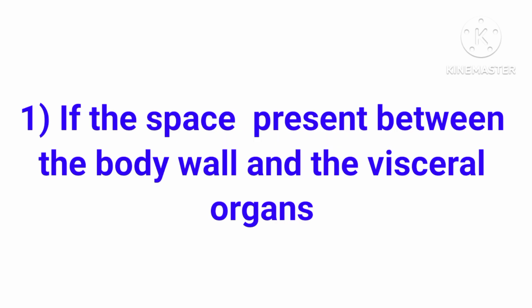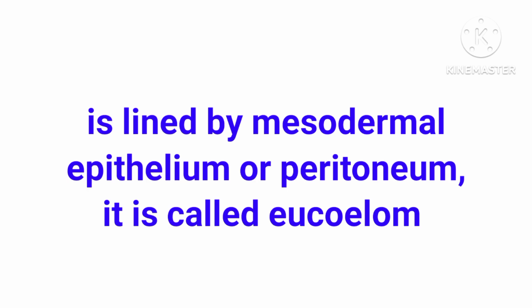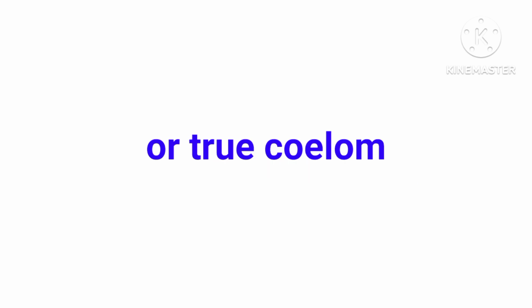Third is eucoelom. If the space present between the body wall and the visceral organs is lined by mesodermal epithelium or peritoneum, it is called eucoelom or true coelom.